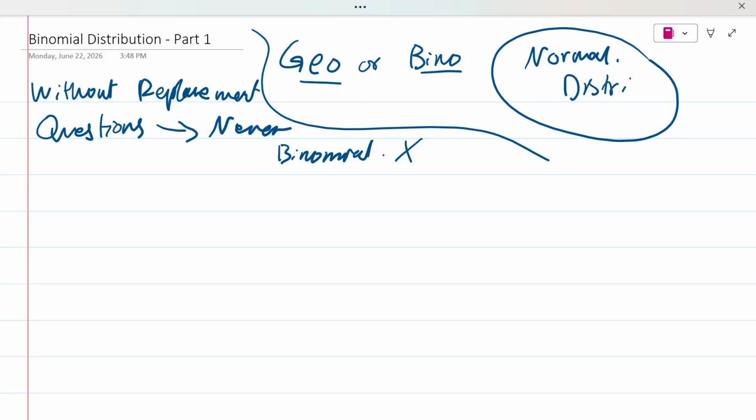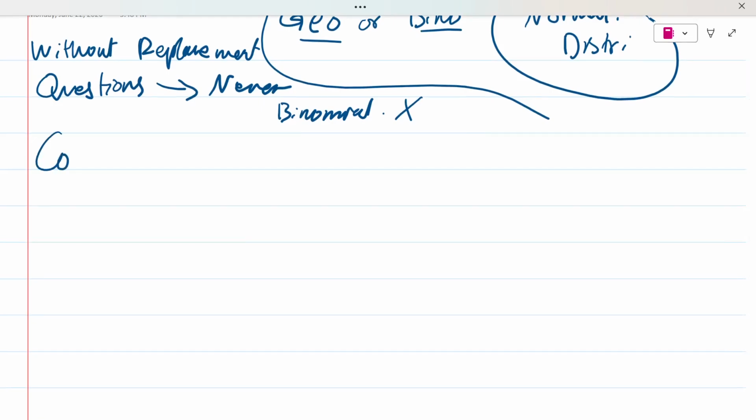Now, how do you know what is a binomial distribution? So the conditions for a binomial distribution, or if you're looking at a question, how do you know it is a binomial distribution, right? The first thing would be that it would be a repeated experiment.